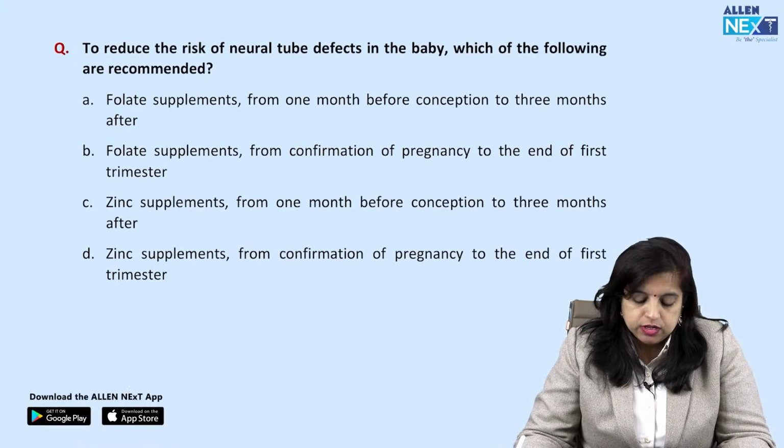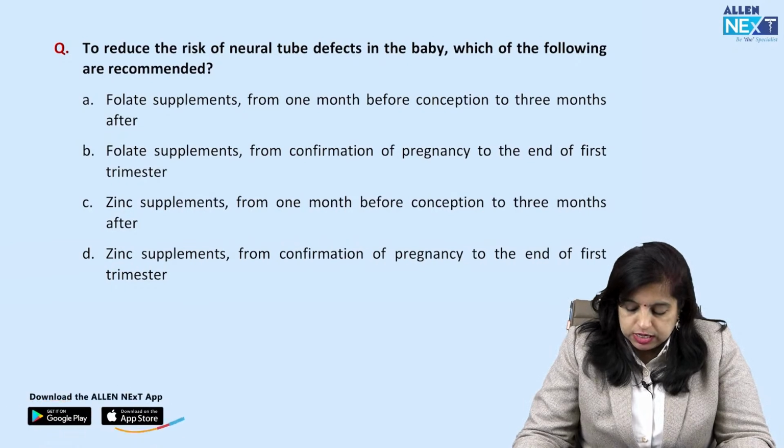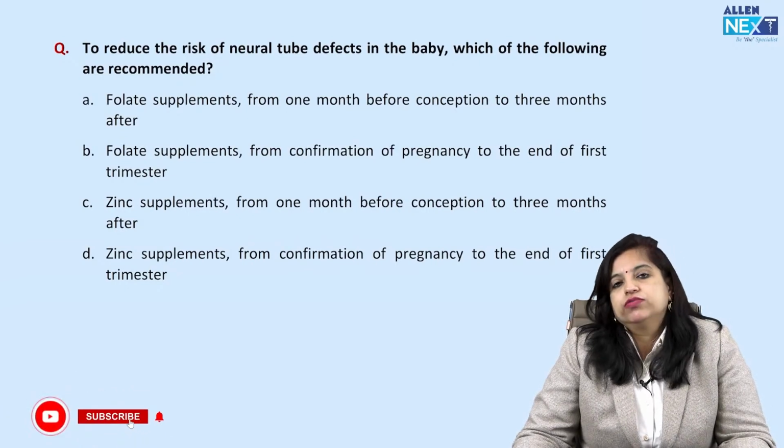To reduce the risk of neural tube defects in the baby, which of the following are recommended? Folate supplementation from 1 month before conception to 3 months after, folate supplements from confirmation of pregnancy to the end of the first trimester, zinc supplements from 1 month before conception to 3 months after, and zinc supplements from confirmation of pregnancy to the end of the first trimester.